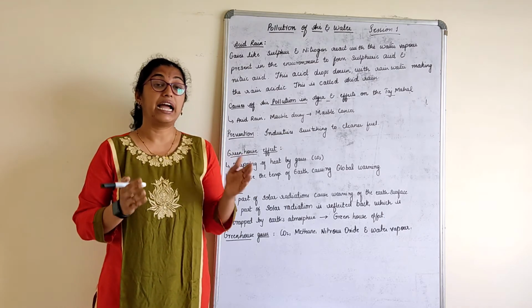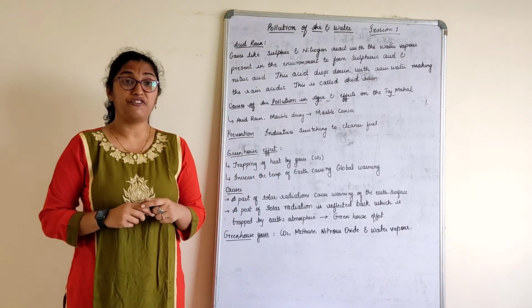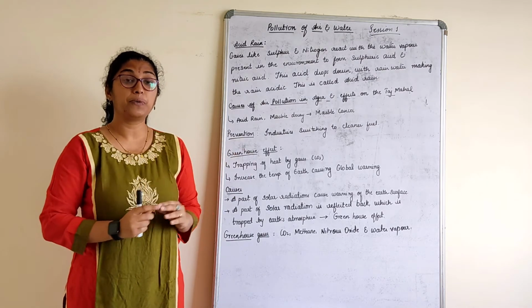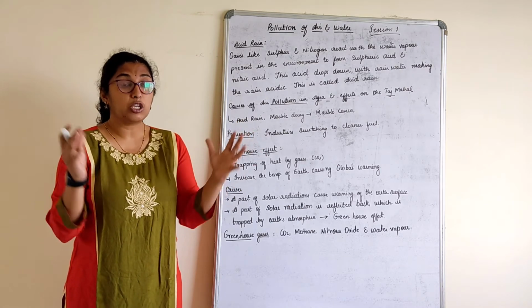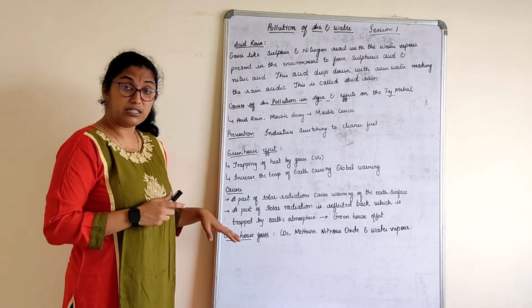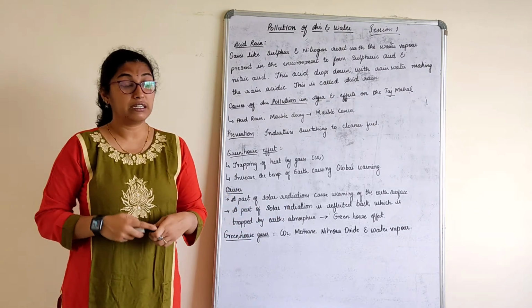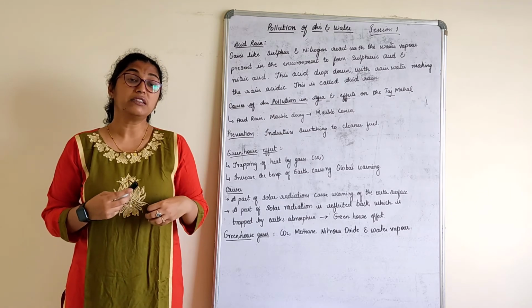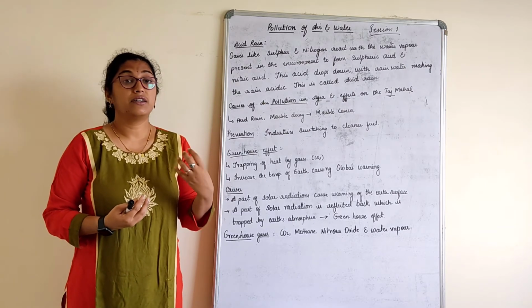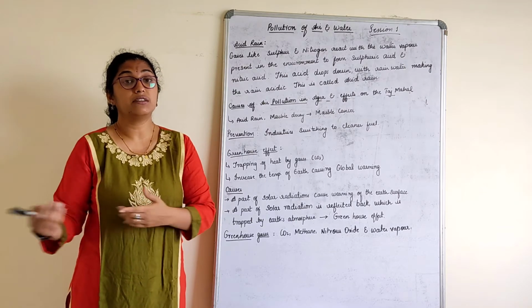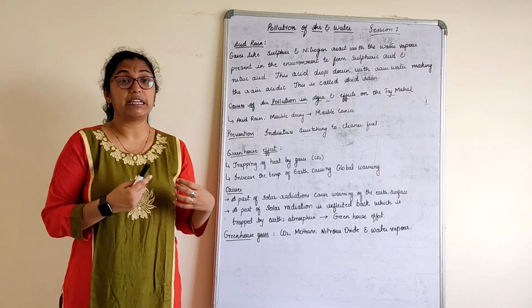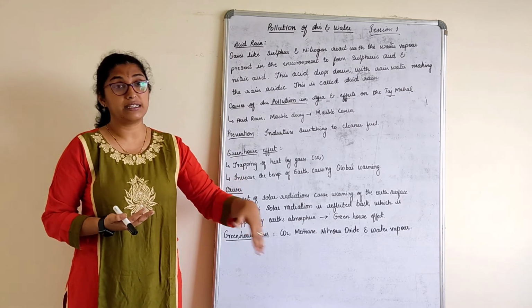Which gas? Carbon dioxide gives rise to the greenhouse effect, because we require carbon dioxide at one level or amount. More and more carbon dioxide is accumulated here, trapped inside and unable to escape the earth's atmosphere, and that leads to the greenhouse effect. This greenhouse effect leads to further global warming, because our earth gets heated up more and more. Now all these consequences and causes will again create ecological imbalance, we understood.